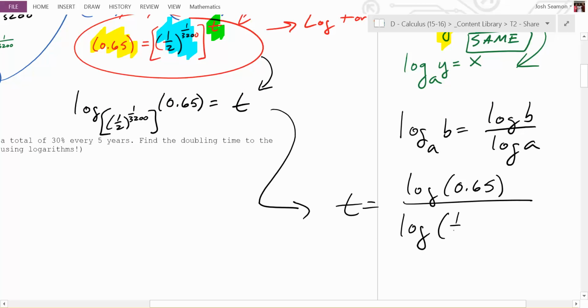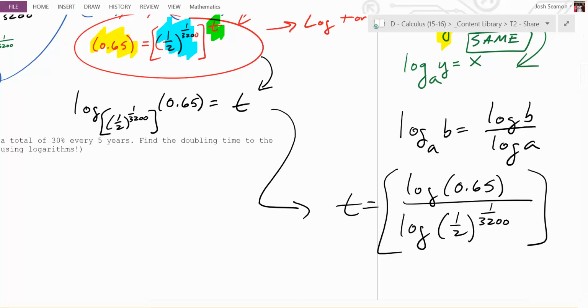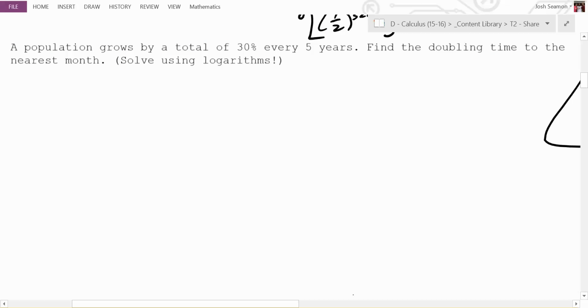Log of 1/2 to the 1 over 3200. Everybody, do that on your calculator right now and see what... No. So let's pick a population. What's our population going to be at the beginning? That's a great number to pick, right? So after 0 years, we have 100 people.